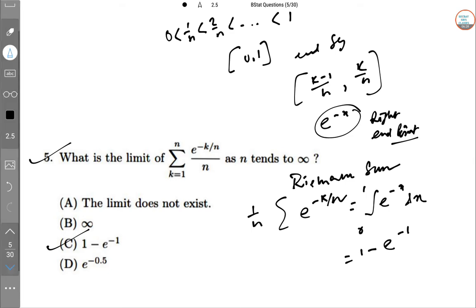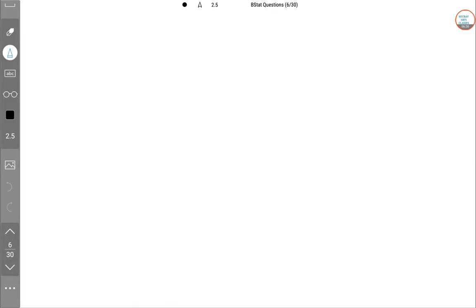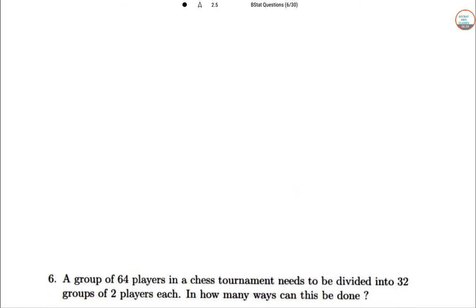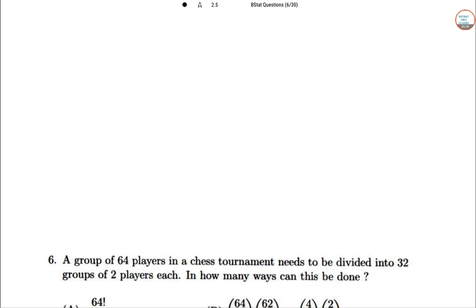Proceeding to the next question. A group of 64 players in a chess tournament needs to be divided into 32 groups of 2 players each.